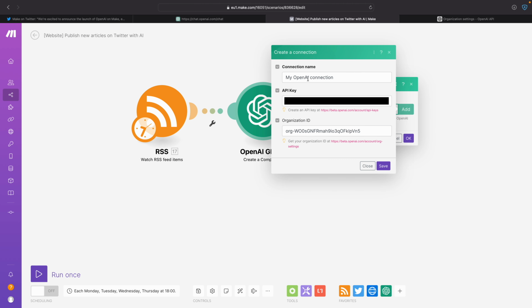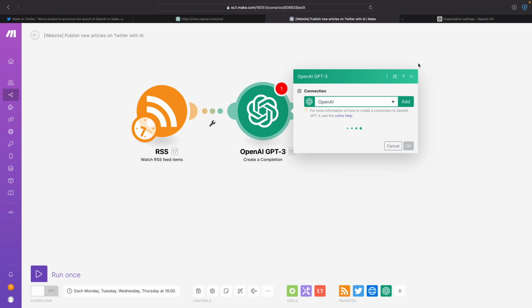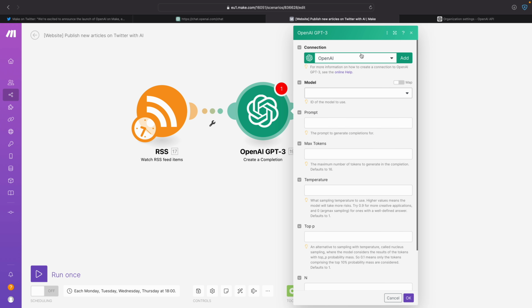And then I click this, and then OpenAI. And actually, I just call this OpenAI. I'm not doing this for anyone else, just for myself, so I just keep it short. Then I click save. All right, and then let's see what's happening. Okay, so it's connected. So let's see now what we have over here.